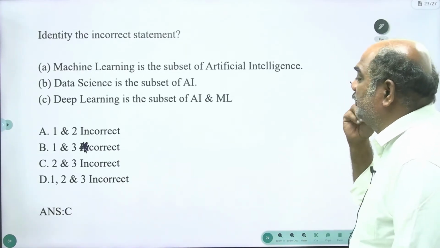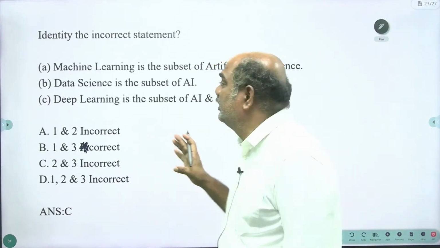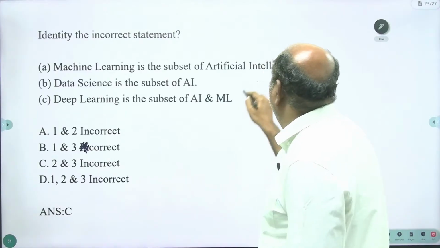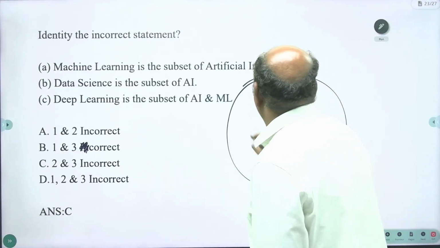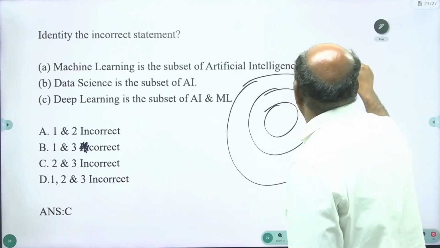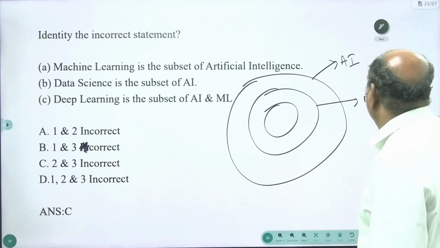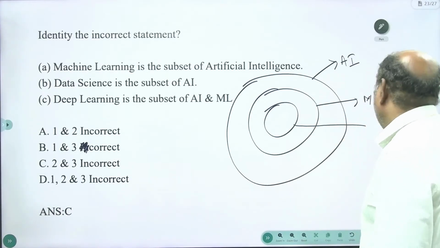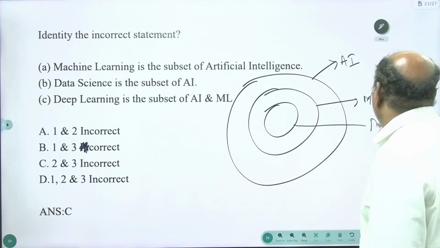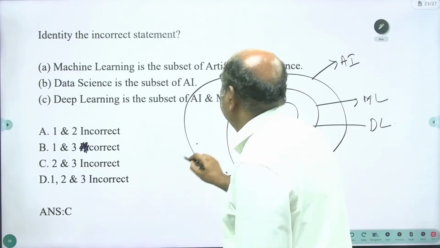Identify the incorrect statement. Actually, it's a somewhat printing mistake. So identify this particular Venn diagram so that you can understand the segment. The subset of artificial intelligence is machine learning, and the subset of machine learning is deep learning. Here comes the concept called data science.